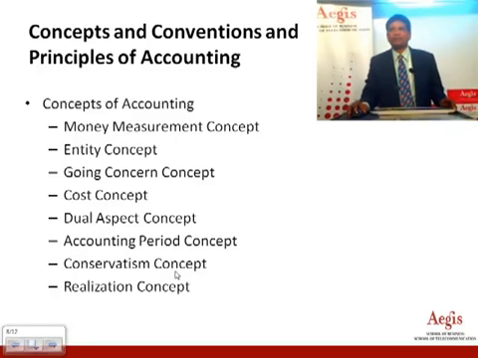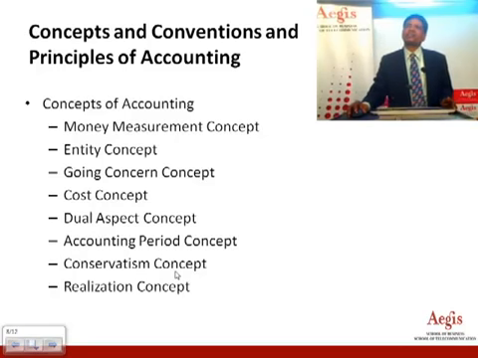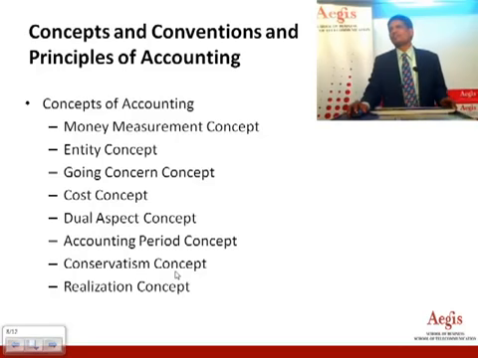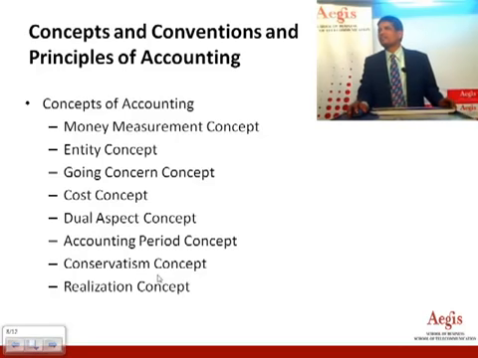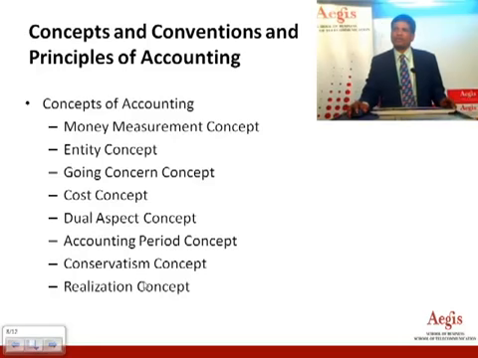They are not the same, because Mr. X can purchase, he can sell to XYZ and company, though XYZ and Mr. X are one and the same person. Accounting understands going concern. What exactly does it mean? Going concern means the business is going to continue for a longer period of time, because a business is set up to do some business, to earn some profits. So it has to continue for a longer period of time.